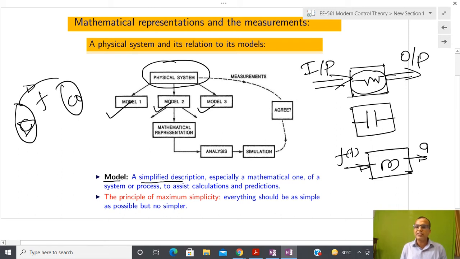I am assuming that mass is not changing here: F equals ma, or rate of change of momentum equals force. You can state that as the generalized law. Most of the time the basic law is very simple, and that basic law is nothing but the mathematical model of the system.